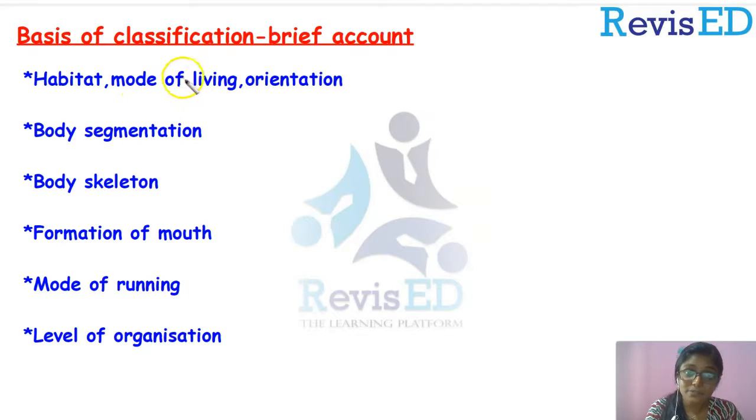In that also, the terrestrial habitat is divided into several categories, right? And there are a lot of types of modes of living also. We have discussed scansorial and we have discussed arboreal. Do you remember? Yeah. And about the habitat, we have discussed freshwater habitat, marine habitat, etc. So that's about the first point.